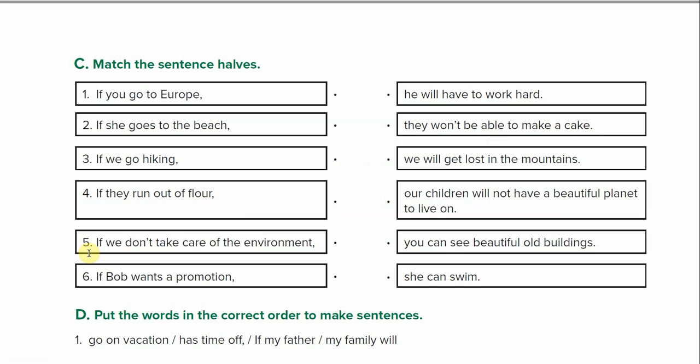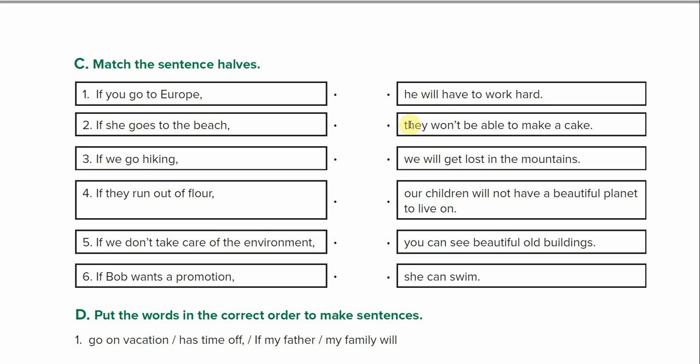Number 5, if we don't take care of the environment, our children will not have a beautiful planet to live on. Number 6, if Bob wants a promotion, he will have to work hard.